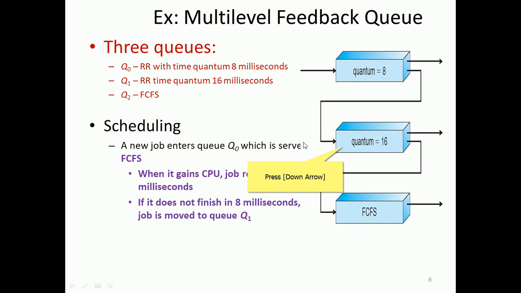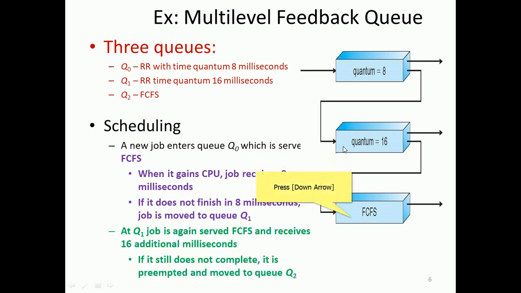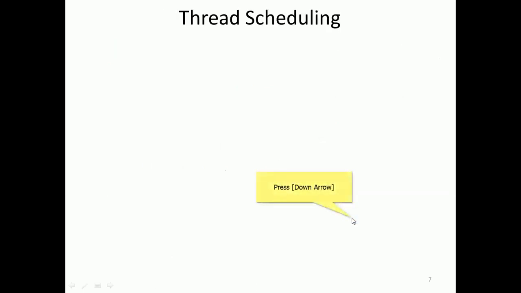That queue has a quantum of 16 milliseconds. At Q1, the job is again served first come first serve and receives 16 additional milliseconds. Here it has a good chance to complete its execution. If it still does not complete, it is preempted and moved to Q2, which is first come first serve. So that is a multi-level feedback queue.